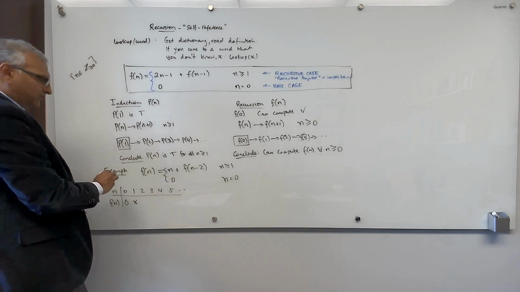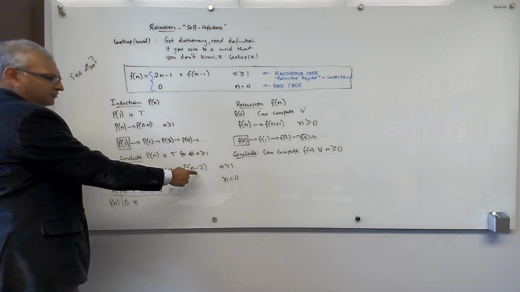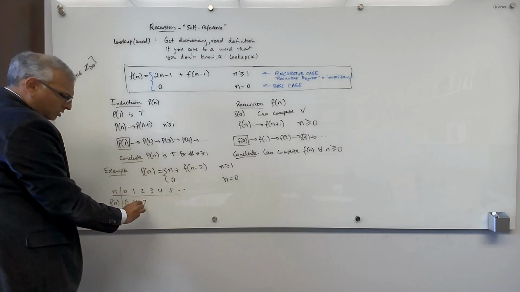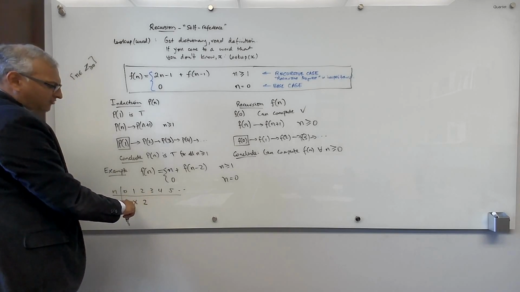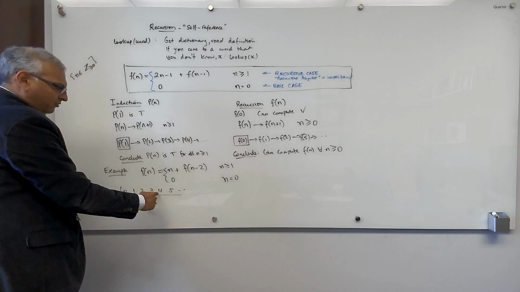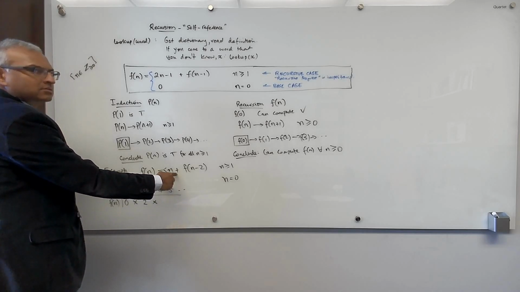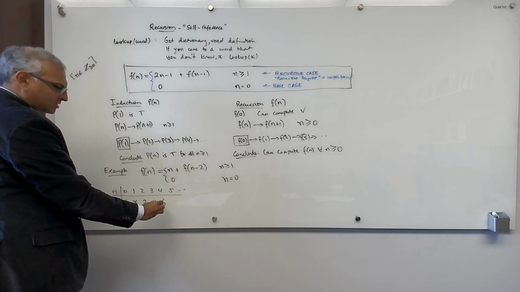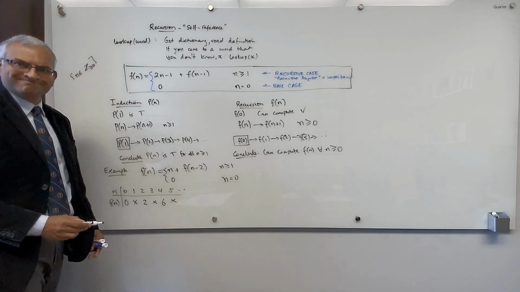What about f of 2? F of 2 is 2 plus f of 0. But f of 0 we know is 0. So this is 2. F of 3 is going to ask for f of 1, which we can't compute because it's n minus 2. So we can't compute it. F of 4 is going to be 4 plus f of 2. But f of 2 we computed, so that's going to be 6. F of 5 we won't be able to compute.